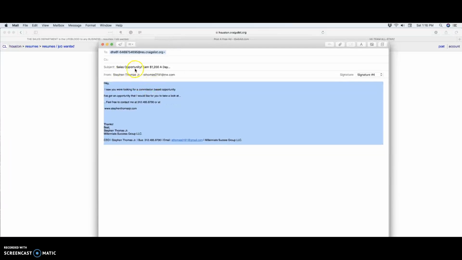All right. So I put on here sales opportunity, earn $1,200 a day. Your headline has to be compelling to get the person to open an email. So when you're sending email, and this is email marketing, the main goal is to have something that makes the actual reader curious about what is exactly inside the email. Okay. So I put on here sales opportunity, earn $1,200 a day. Now he's going to open it. Just because he's into sales, right? It's an opportunity. It's what he's been looking for. And it says earn $1,200 a day.